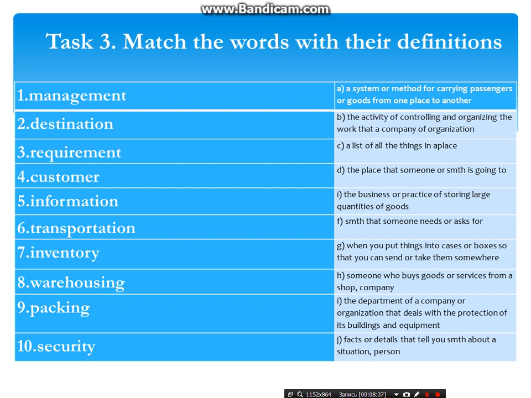As an example, I'll give one more word. Packing. What is packing? Packing is when you put things into cases or boxes so that you can send or take them somewhere. This is the explanation or definition of the word packing. And you need to continue matching the words with their definitions.